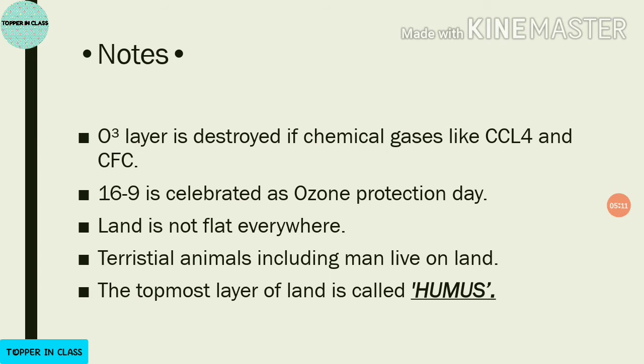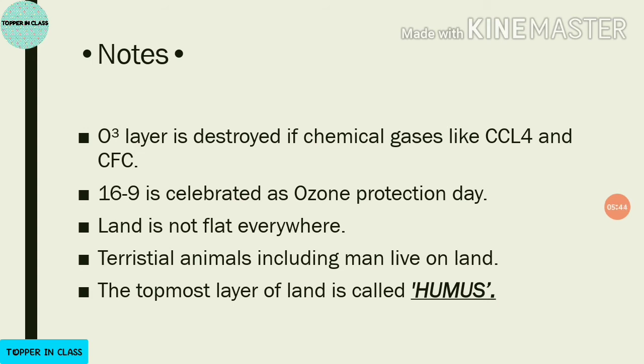Okay, now from the next point, topic and subtopic: land notes, get started. Land is not flat everywhere, as we all know. So in some places the land is slopey, in some places the land is flat, and yes, in some places it is bumpy, right?